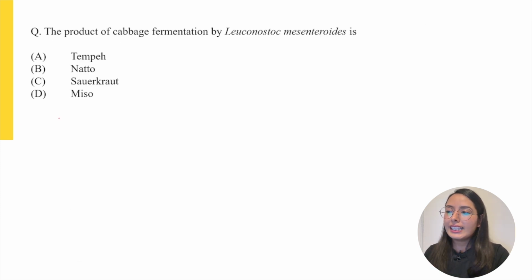Now moving to the next question: the product of cabbage fermentation by Leuconostoc mesenteroides is. It is very clear from the question that this question is from the food microbiology section of food technology, and is related to the topic of fermented foods. There are different types of fermented foods given, so we will look into which category each of the products is from.